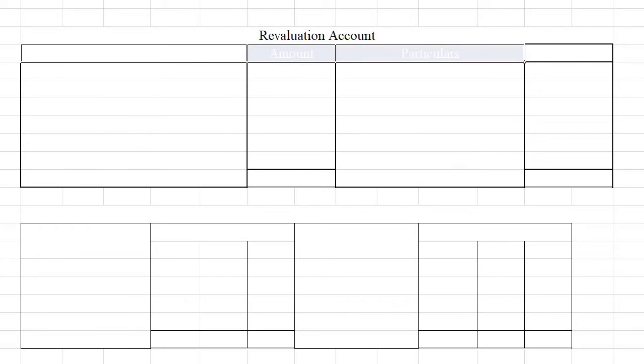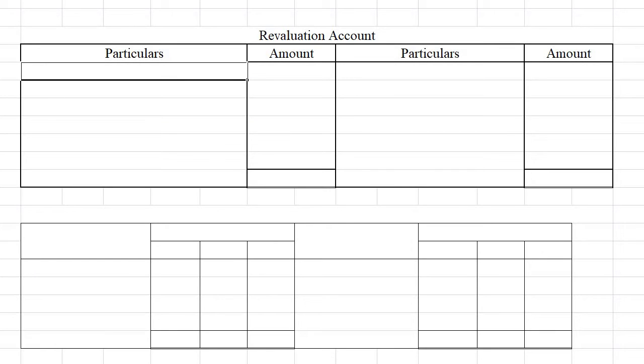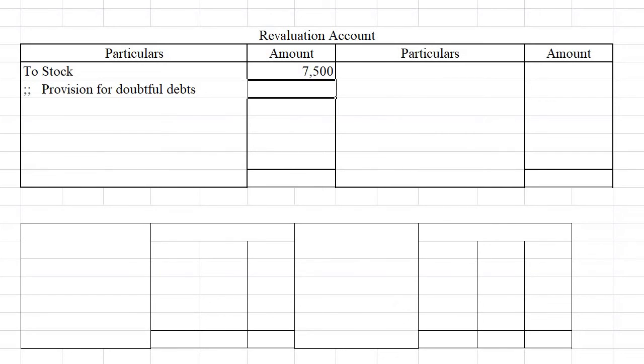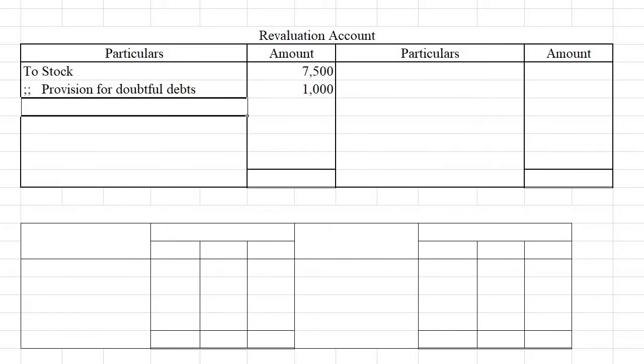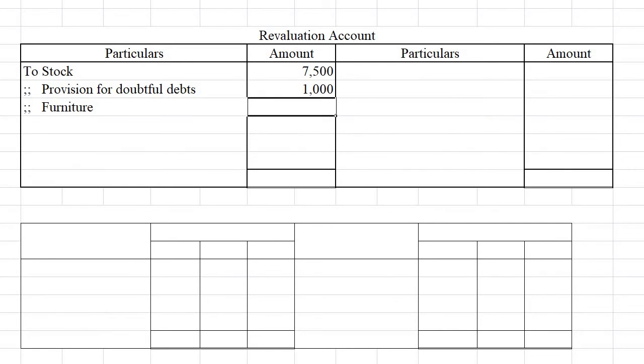So here is a revaluation account. We can write the heading revaluation account. Headings are given here. Then first of all, it was given that there was a decrease in stock of 5%. That means 7,500 was the decrease in stock. Then provision for doubtful debts increased by 1,000 rupees. That also we can write here on the debit side. Then furniture, there was a depreciation of furniture by 10%. So for furniture we have written 5,000 as the decrease.